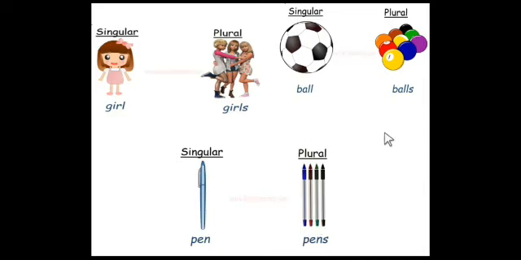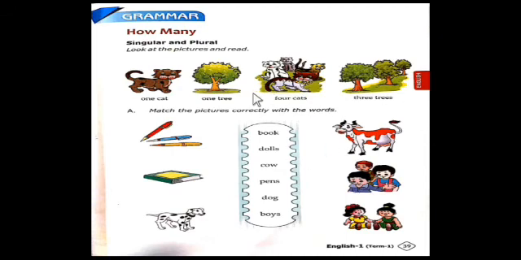Okay. Let me switch on the next page. Now, have you opened your textbook, page number 39? Okay, grammar part, how many? So this is the grammar part, singular and plural. Look at these pictures and read. So how many cats are you looking at here? Only one cat. So we say one cat. We don't say one cats or cats.